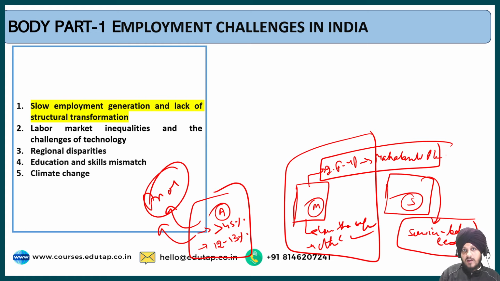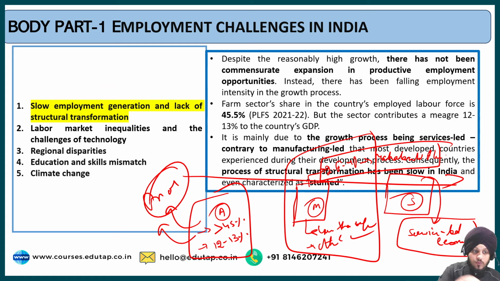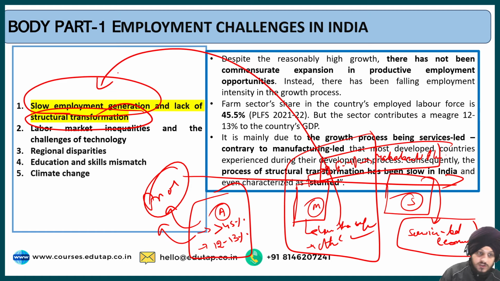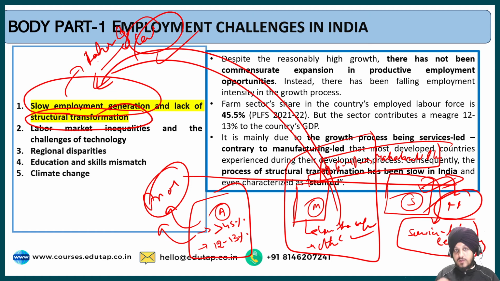Though now we are trying to rectify our mistake by promoting plans such as Startup India, MGNREGA, Invest in India, all those things. So now we are taking steps, and in the past few years we have been taking such steps, but this is, you can say, a loophole as far as our transition in economic development from one sector to another is concerned. That is an important issue with respect to structural transformation and slow employment generation, because the manufacturing sector is one of the important sources of employment generation. So that's why the process of structural transformation has slowed down in India.